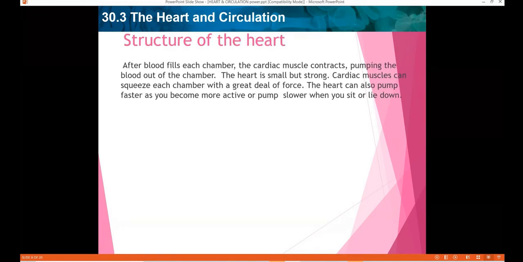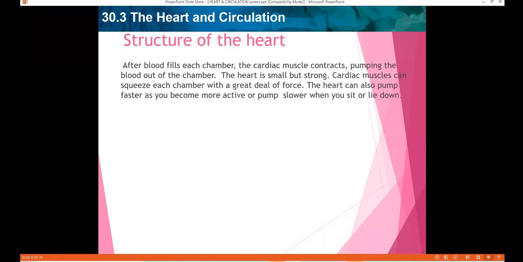So let's discuss the heartbeat. Okay, so on this slide you can see the structure of the heart again, as to how after the blood fills each chamber, the cardiac muscle contracts, pumping the blood out of the chamber. So the heart is small but strong, and cardiac muscles can squeeze each chamber with a great deal of force.